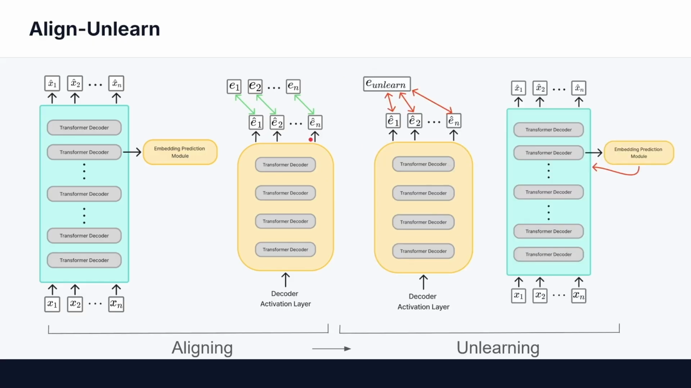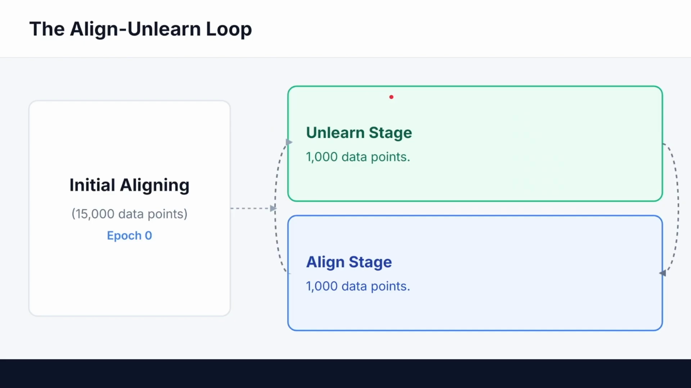In the unlearning phase, we flip this. Instead of rewarding correct predictions, we penalize them, pushing activations away from the target entity. And this isn't one shot. After each unlearning stage, we realign the module to the updated weights because the model has shifted. And this iterative loop is what keeps Align-then-Unlearn stable and utility preserving.